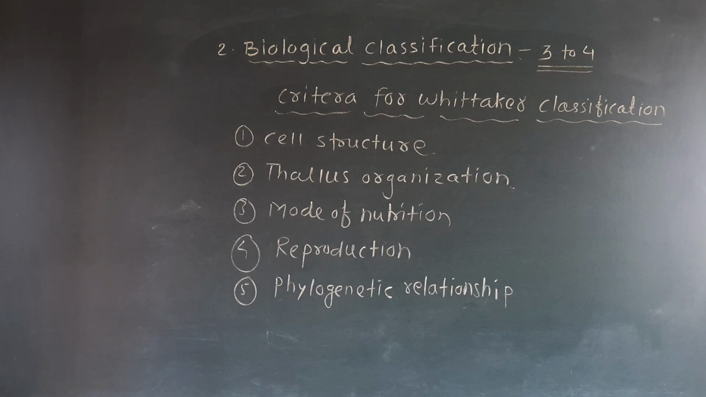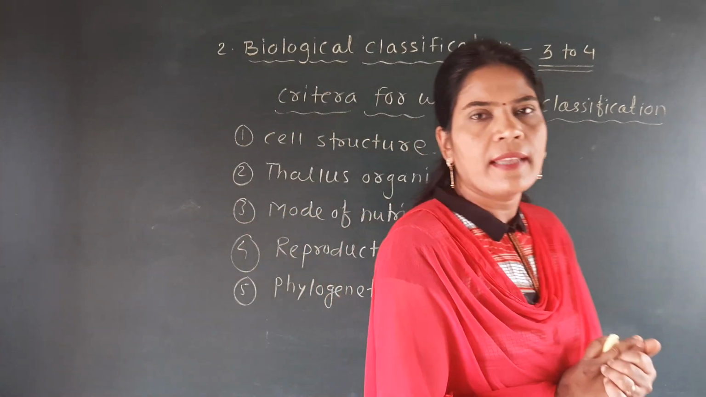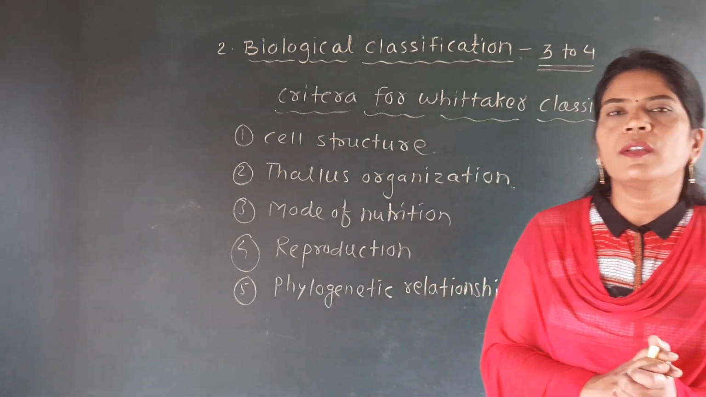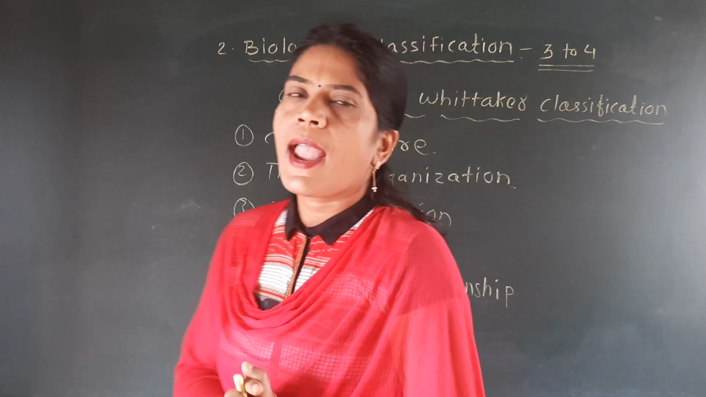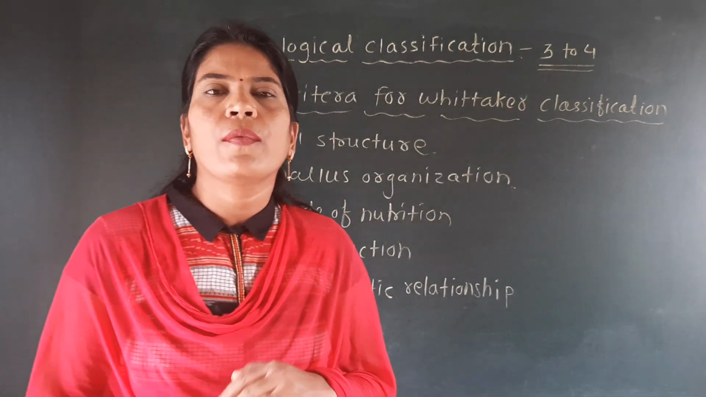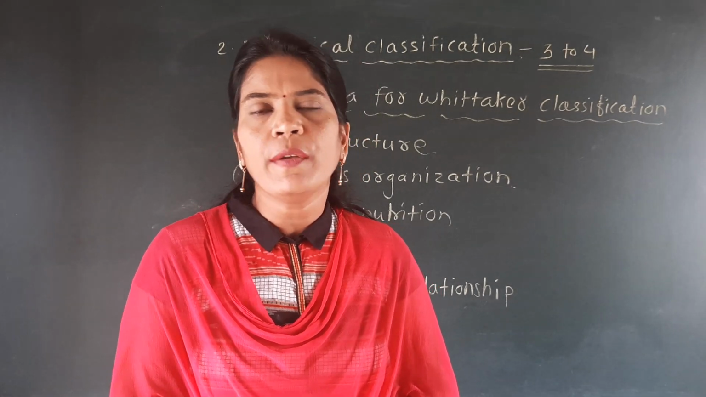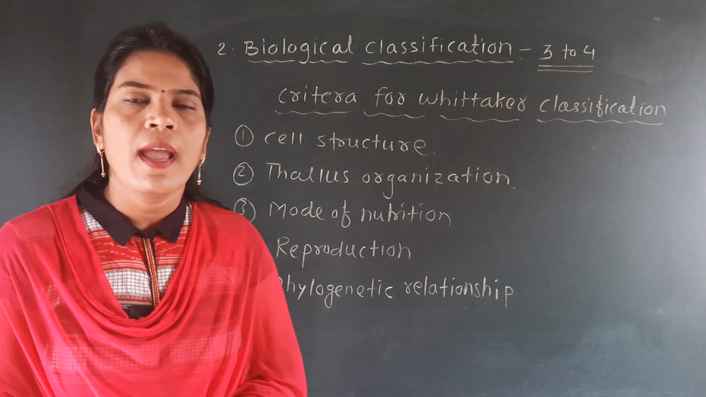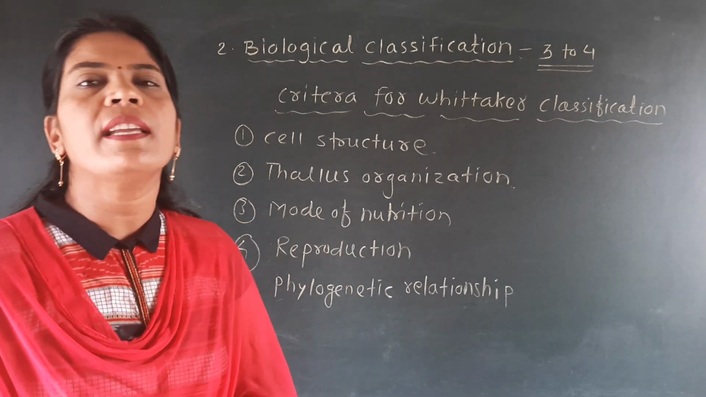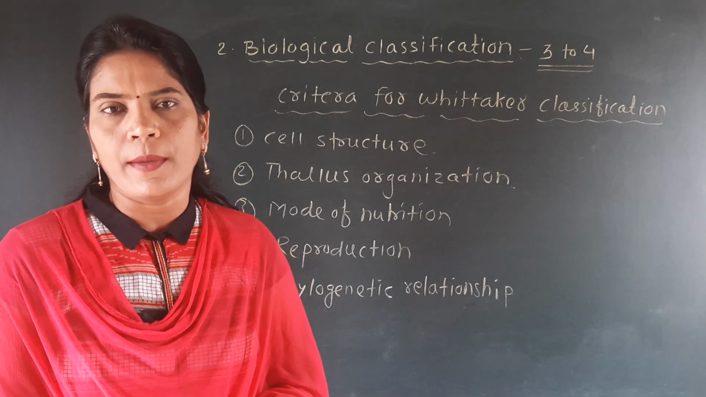Here the 5th point is phylogenetic relationship. That means every organism is evolved from the previous organism, and for example human being is developed from the monkey, ape. So there is a very close relationship between the human being and the ape, and that's why we say that there is an evolutionary or phylogenetic relationship between the human being and the ape.